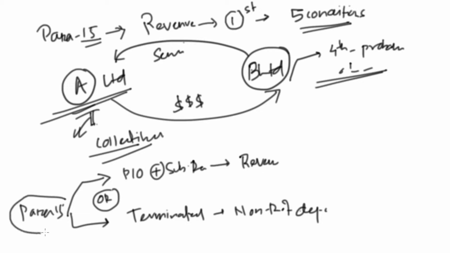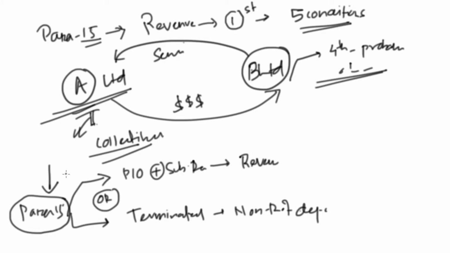If a transaction falls within IFRS 15 and is covered under para 15 because we are not able to pass the first step, then we will book the amount received from the customer as revenue only if condition 1 or condition 2 is satisfied.